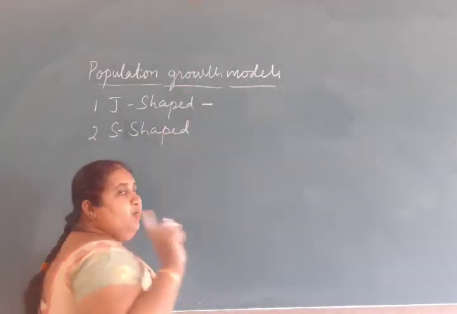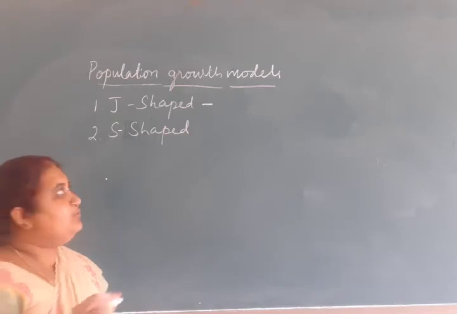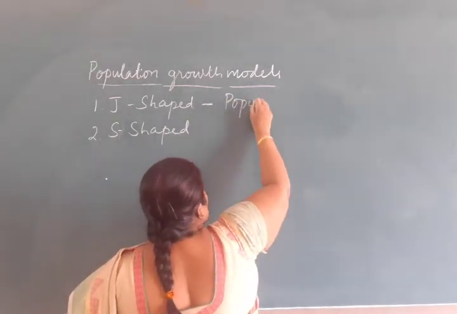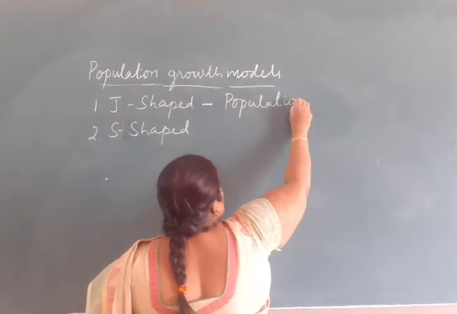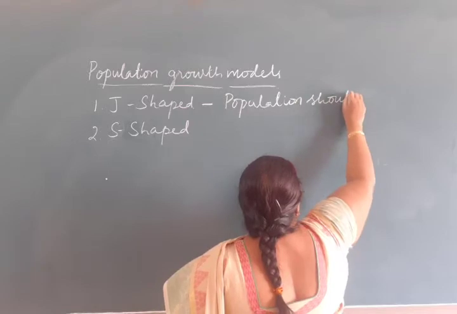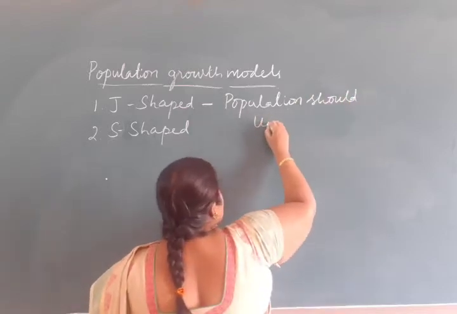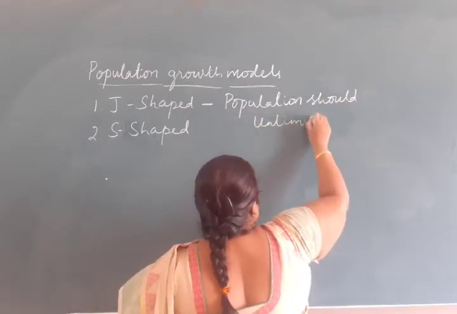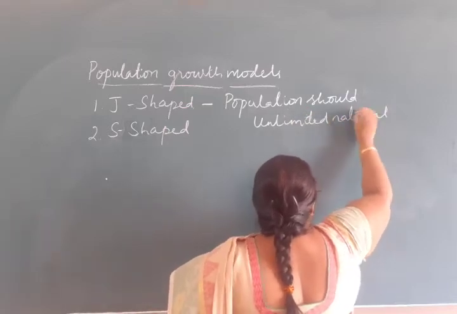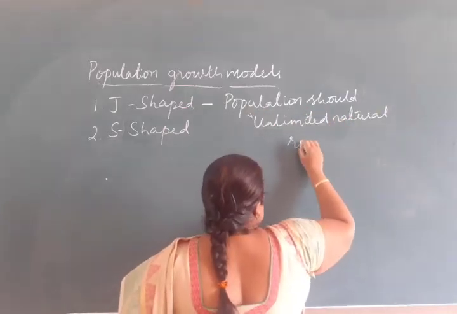When does a population show a J-shaped growth curve? A population should get unlimited natural resources.